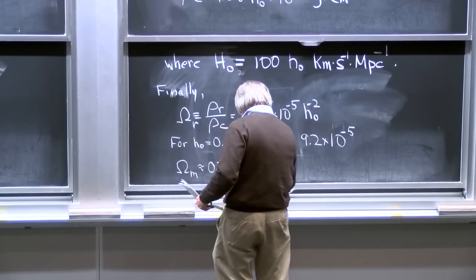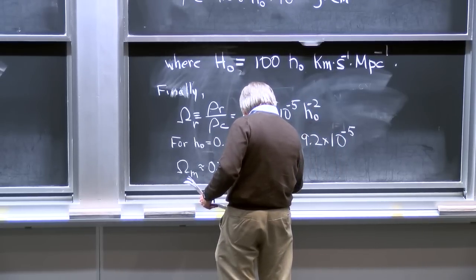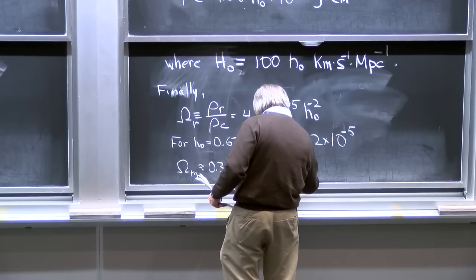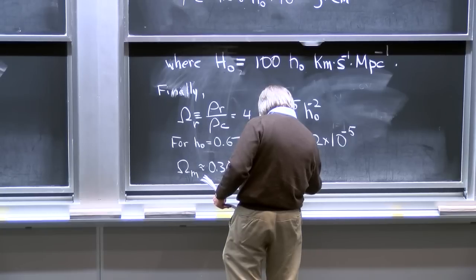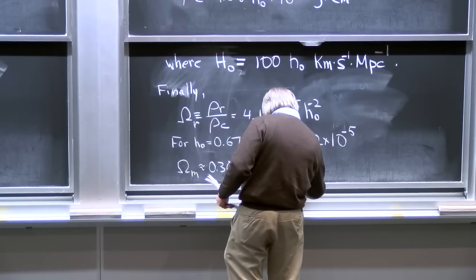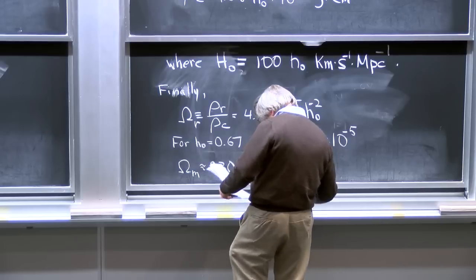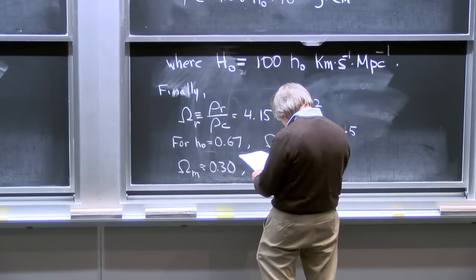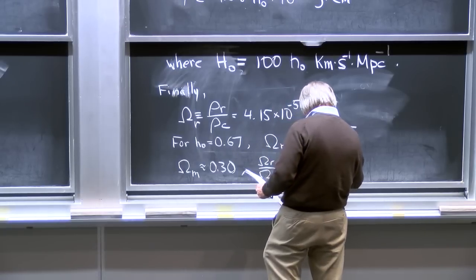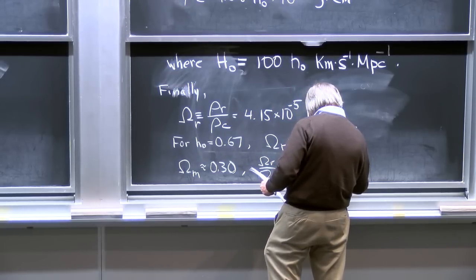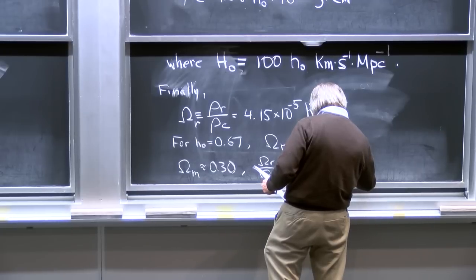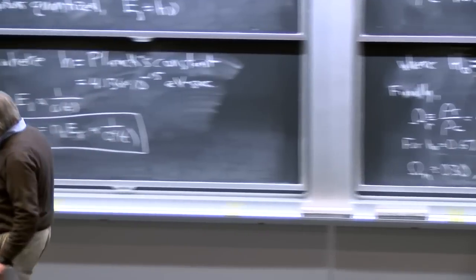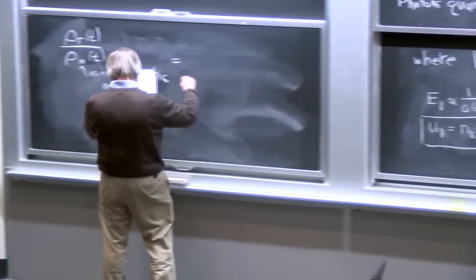So the ratio of the two, omega radiation over omega matter, which is the same as rho radiation over rho matter, is about 3.1 times 10 to the minus 4. And that number is about to appear in this equation.